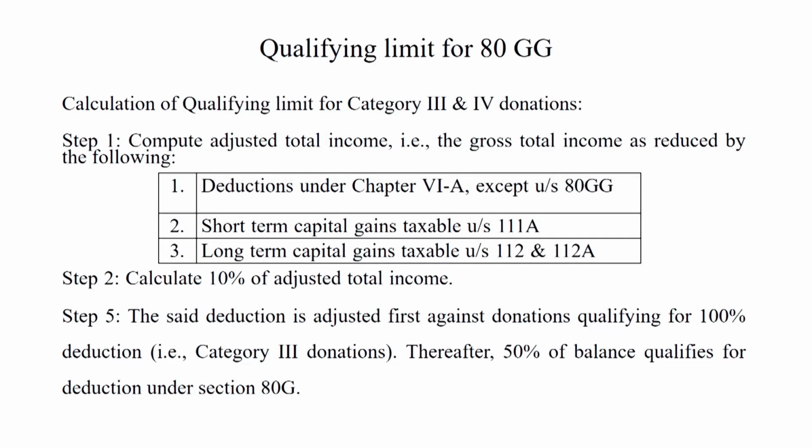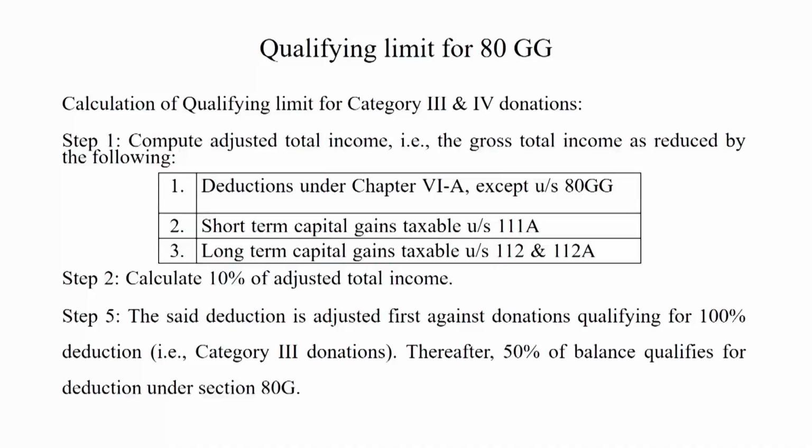Dear students, this slide represents the qualifying limit of 80GG. The 80GG qualifying limit is available for those types of assessee who are not getting any amount of HRA, house rent allowance, and are engaged in running business or profession or employment. This slide is related to the qualifying amount.